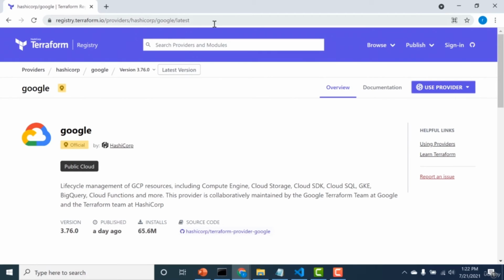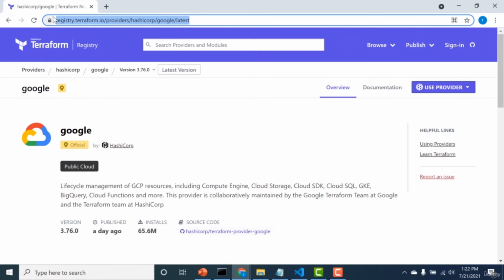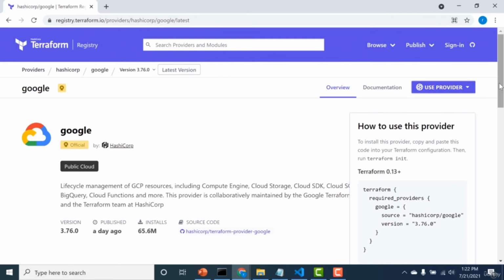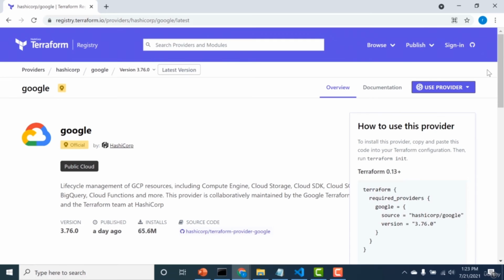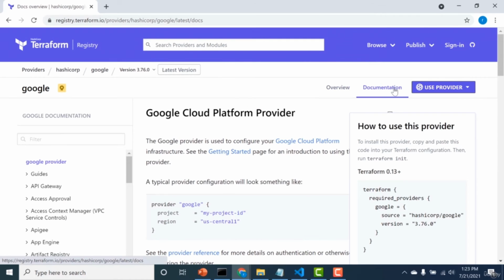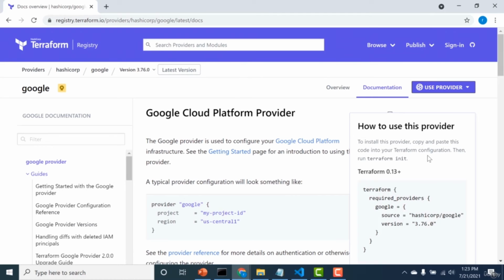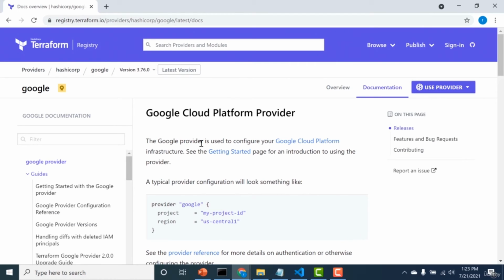So to get more information about your provider, you can go to this particular link, and this link has the code that you need to use your provider. This is that particular piece of code that you would copy in your main.tf. You can use this as a reference, and again it has all the documentation as well. If you click on the guides, it will show you how you can use your particular provider. This is a particularly important link that I will paste in the resource section below. So I'll see you in the next chapter.